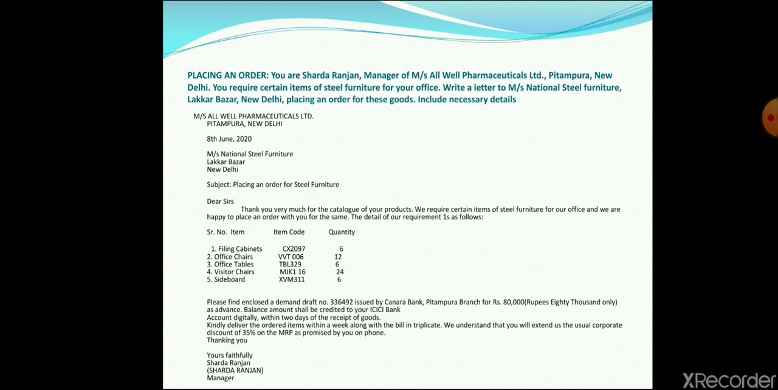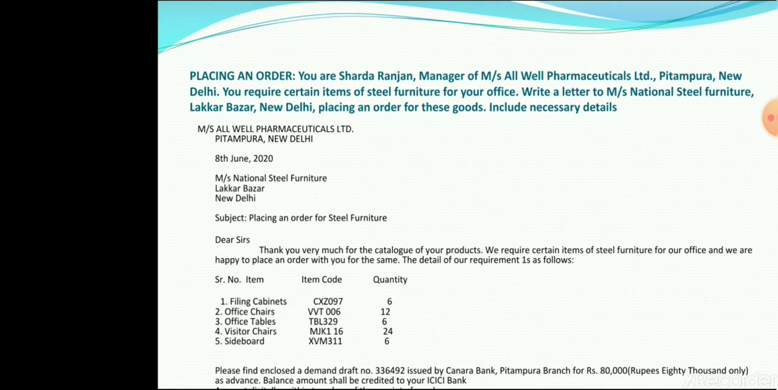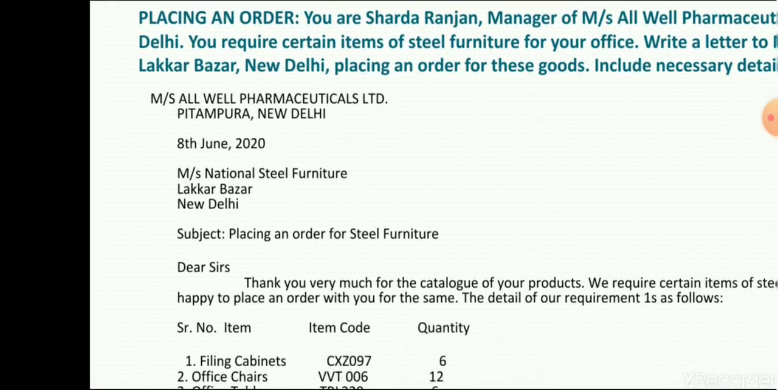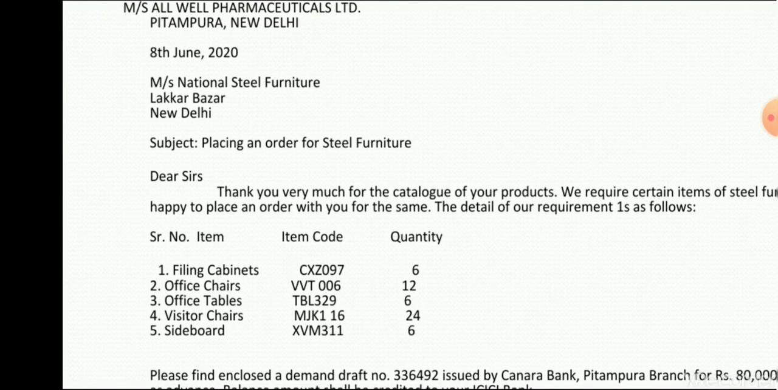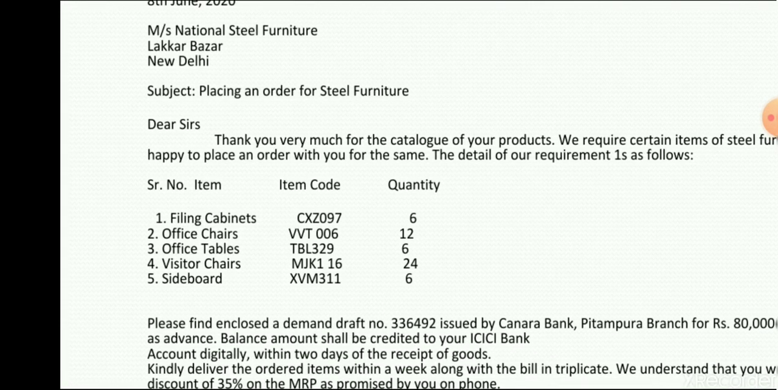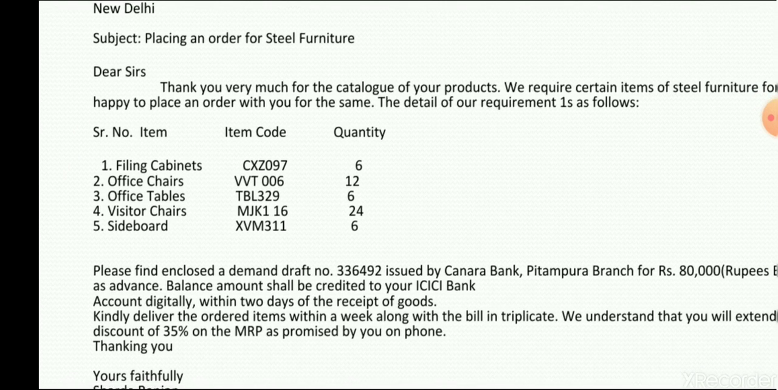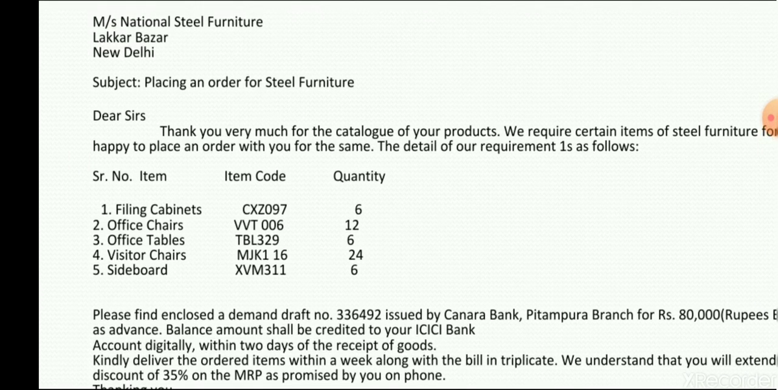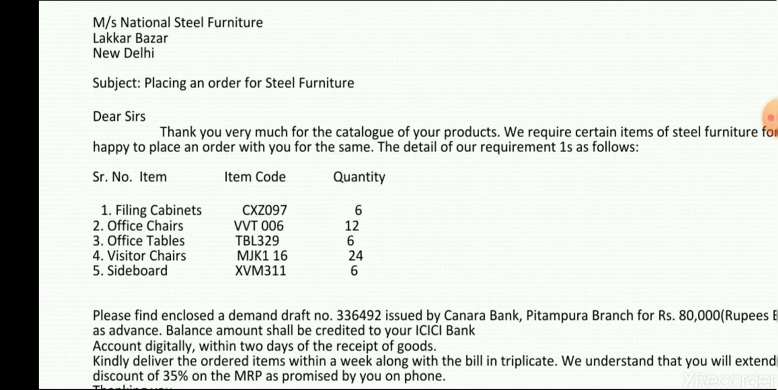So see, I've tried to make a very clear picture of the same in the first line. I had a shortage of space, so some of the things I have not considered, which I just told you in the rules. So see, first you would write the address, then you would write the date, then you would write the receiver's address, then you will write the subject, simply placing an order for steel furniture. Dear sirs, it means when you are writing to a firm.